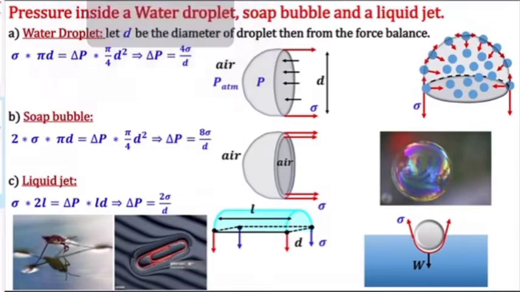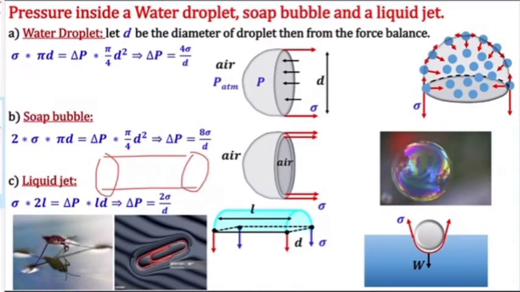Next is the liquid jet. If I have a liquid jet like this, here also on the surface I will have surface tension. To do the analysis, I will divide it into two parts and take only the top surface here.